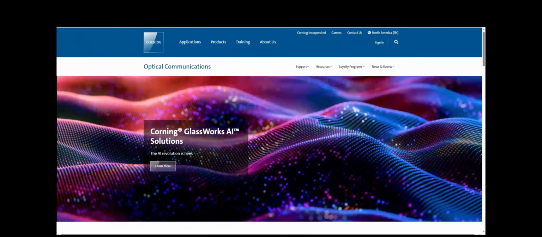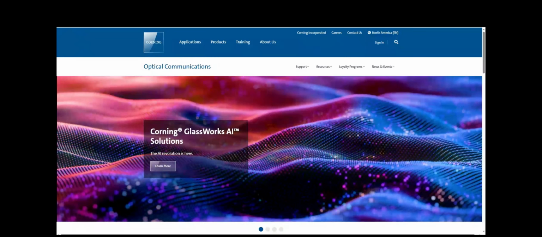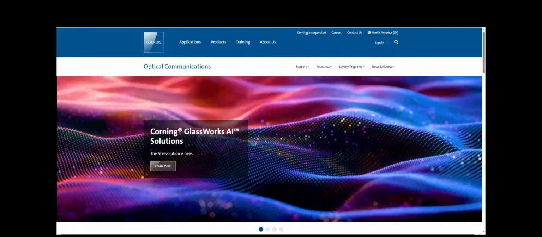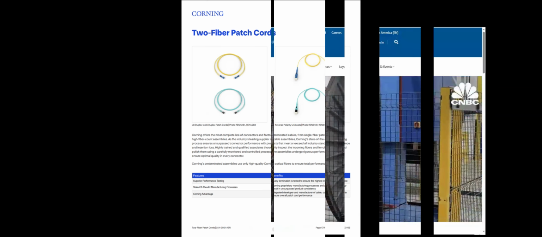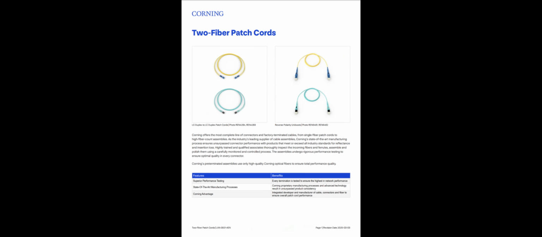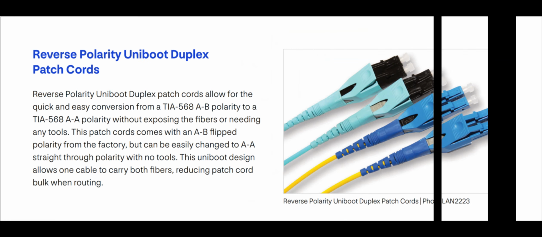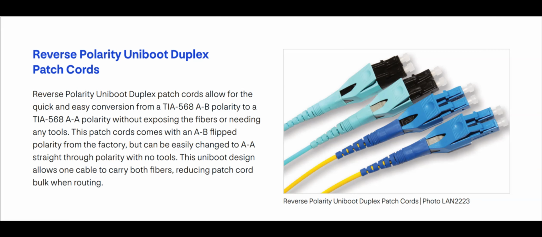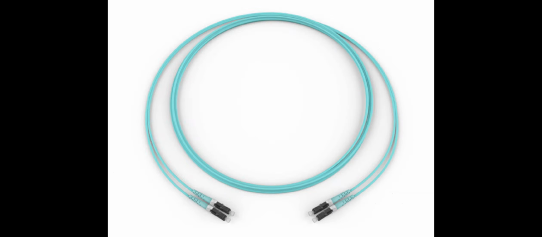Corning Optical Communications is a good choice to search for fiber optic cables. One way to search for fiber optic cable is to create the part number yourself using the Corning 2-Fiber Patch Cords PDF. With this document you can create a part number for a duplex to duplex patch cable, or a reverse polarity uniboot cable. The uniboot design allows one cable to carry both fibers, reducing patch cord bulk when routing, and they can be converted from a crossover cable to a straight-through cable without exposing the fibers or needing any tools. Alternatively, the duplex patch cords use 2 fibers each with their own jacket.